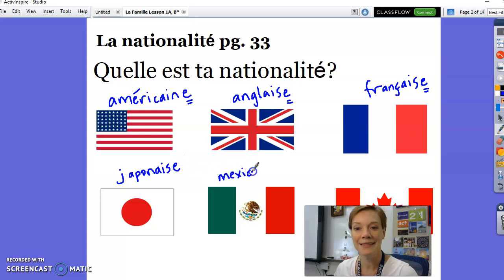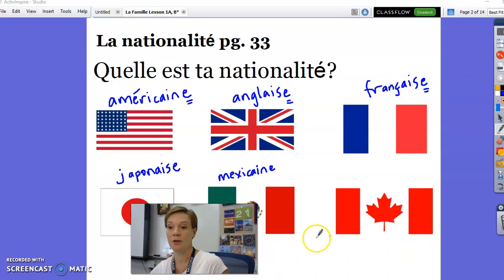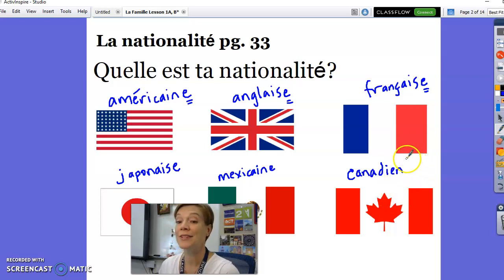Mexicain. Looks just like Américain, doesn't it? So you can guess that the feminine is Mexicaine. And I have to move my picture a little bit over here so you can see the last flag. What's that flag? Canadien. To make this one feminine, you have to add an extra N-E. Canadien, Canadienne. Voila.